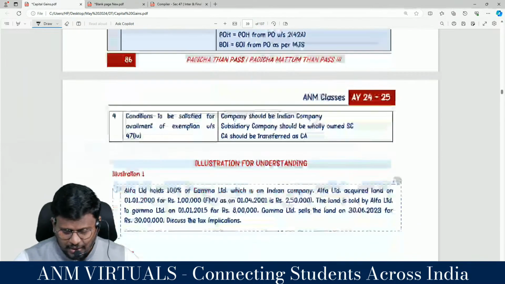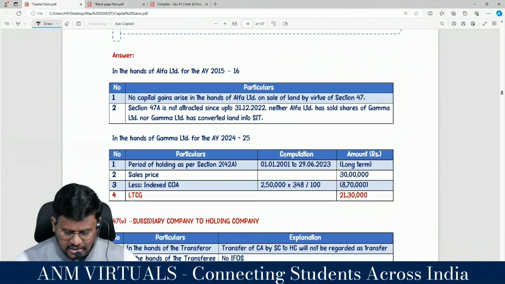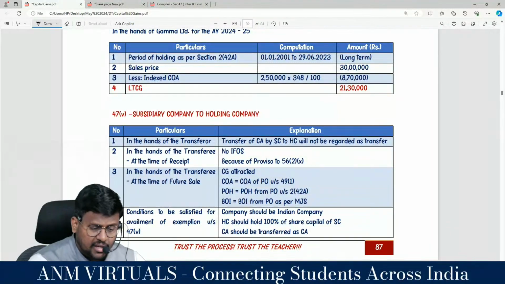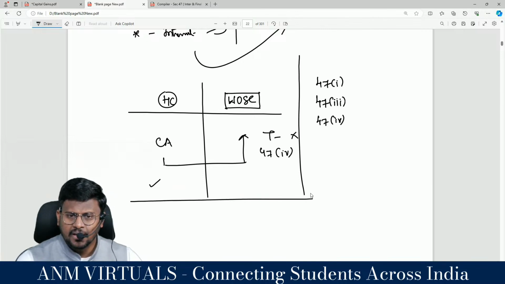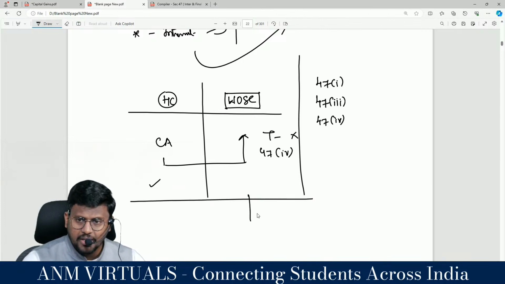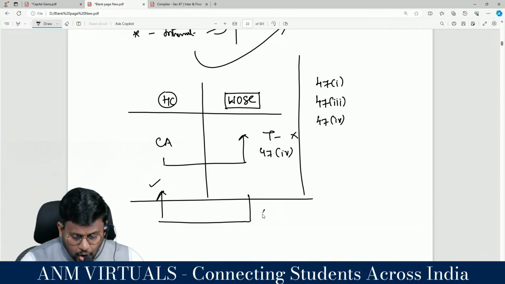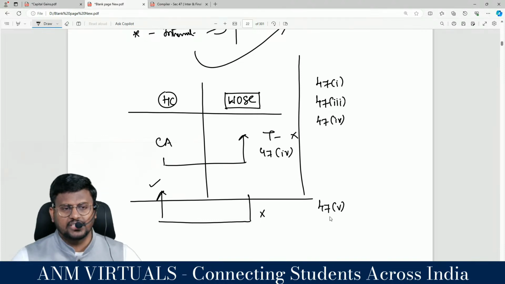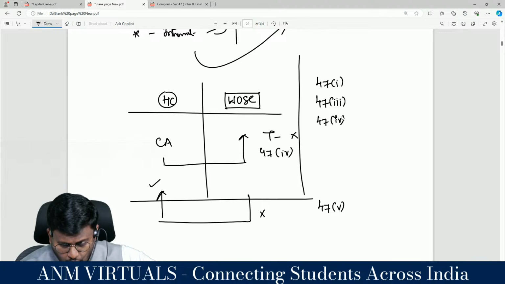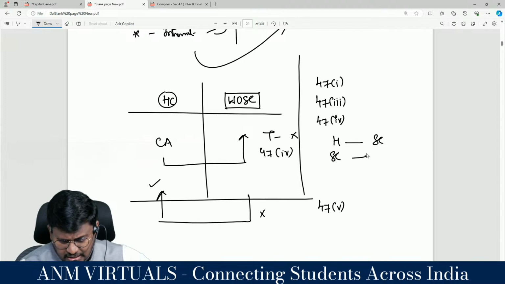I'm coming to the reverse, which is 47 clause 5: subsidiary company to any company. That means transfer of a capital asset by a wholly owned subsidiary company to its holding company will not be regarded as transfer as per 47 clause 5. So 47 clause 4 is holding company to subsidiary company, and 47 clause 5 is subsidiary company to holding company. Are you really with me?